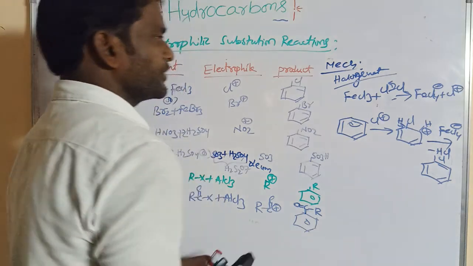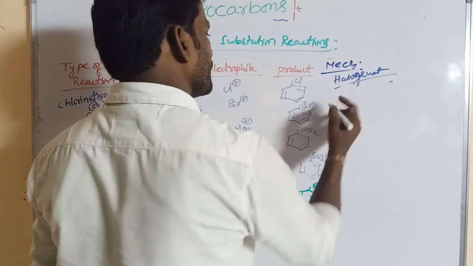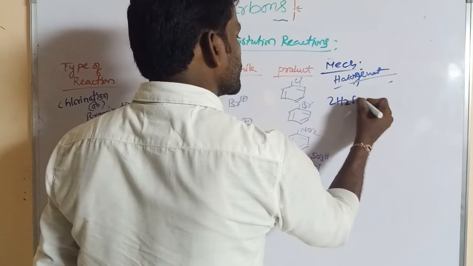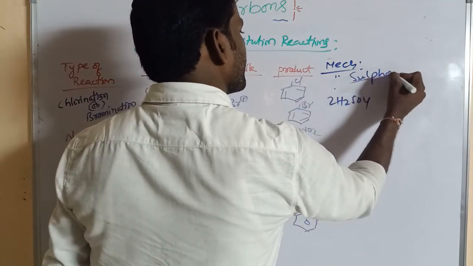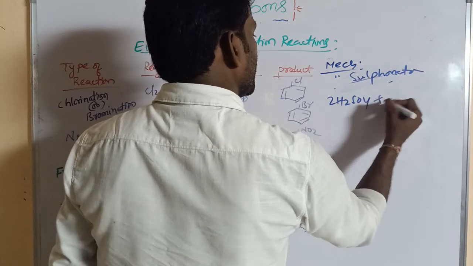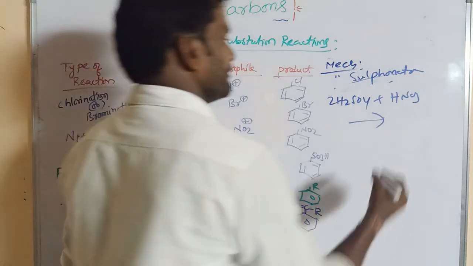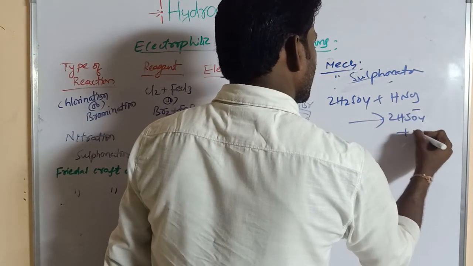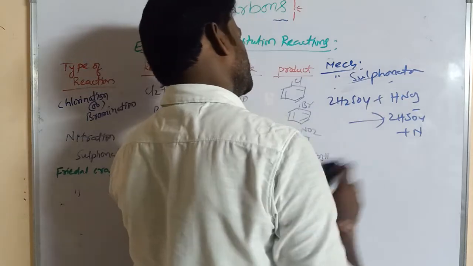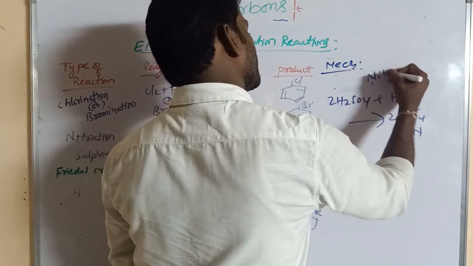Similarly, sulfonation. In sulfonation, two molecules of H2SO4, and if we take HNO3, that produces 2HSO4 minus, like this for nitration.